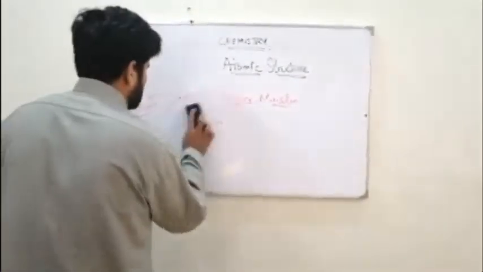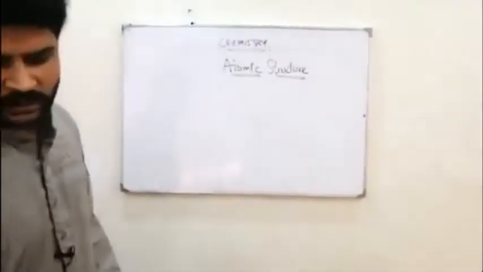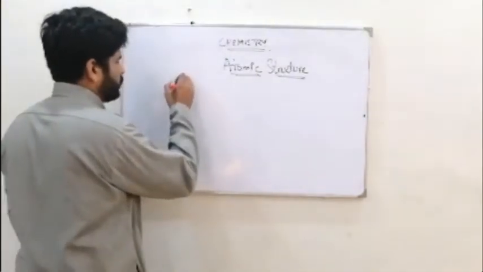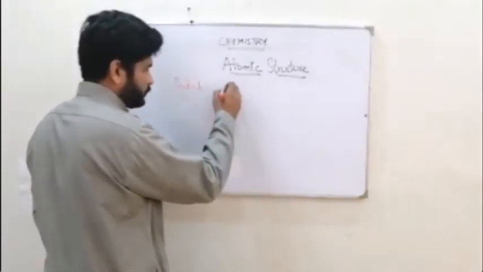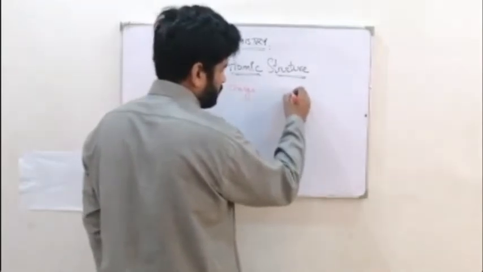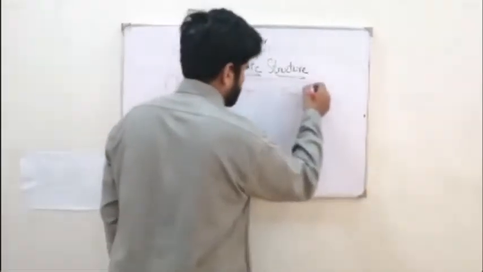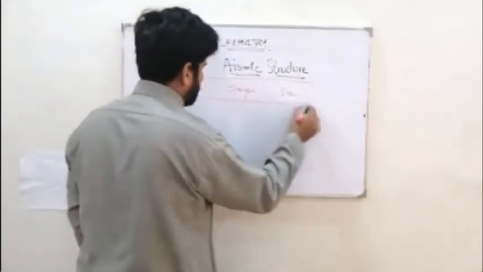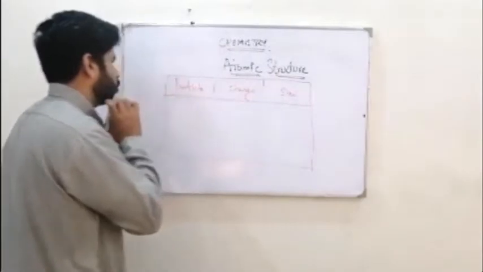Now let's discuss protons, neutrons and electrons so that you can see their behavior. So first of all, I am going to make a table here. This is particle, their charge, their size. Now this kind of table is very important because normally they ask you a 1 mark or 2 mark question on this.